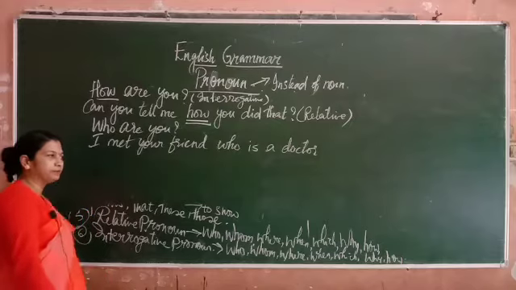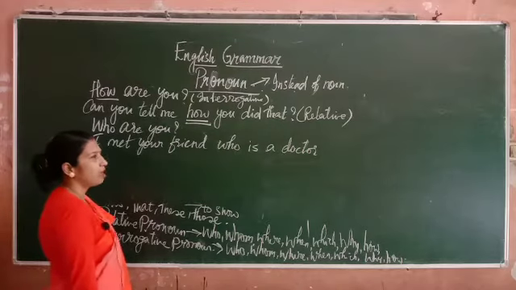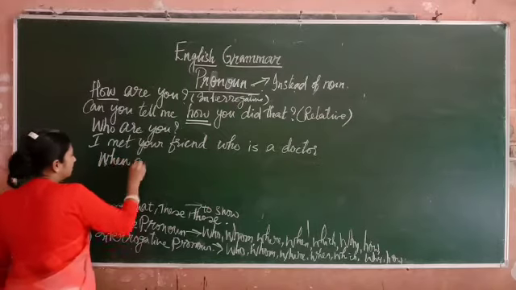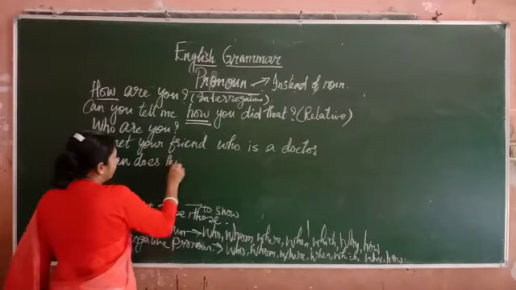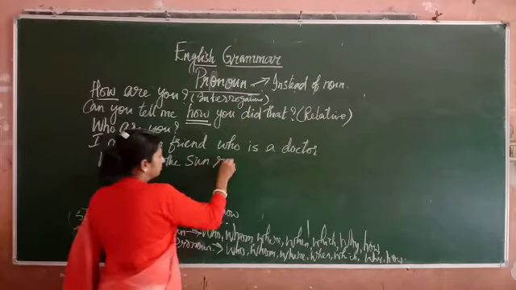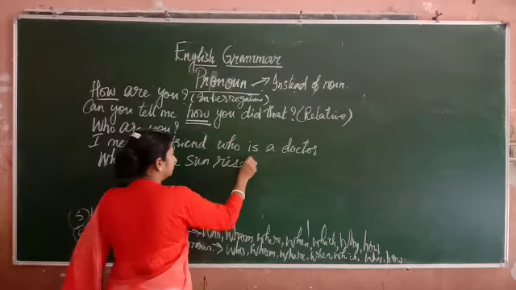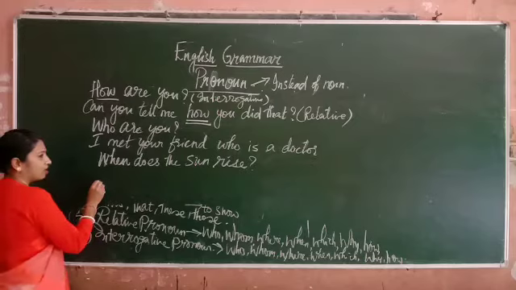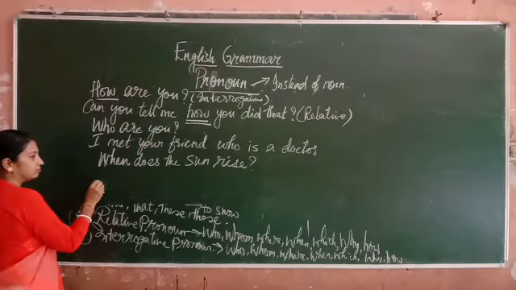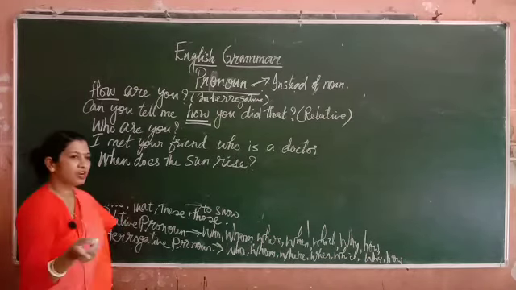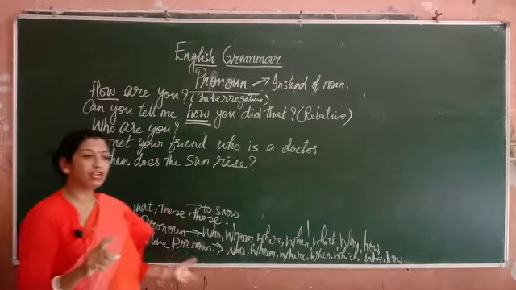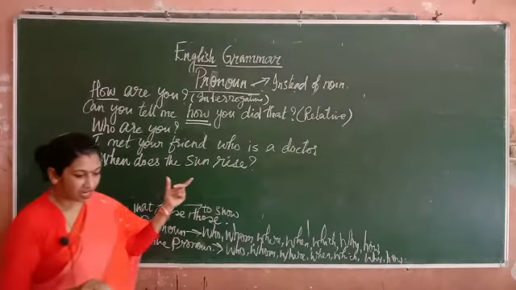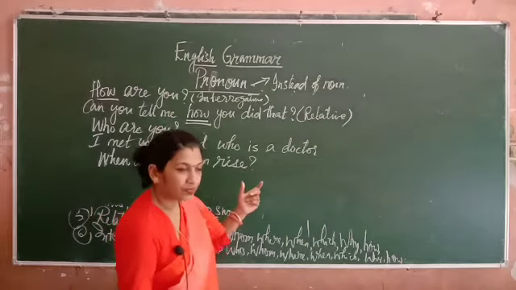Like for example, when does the sun rise? When does the sun rise? Now when is going to denote time. So with time you have to make one sentence.